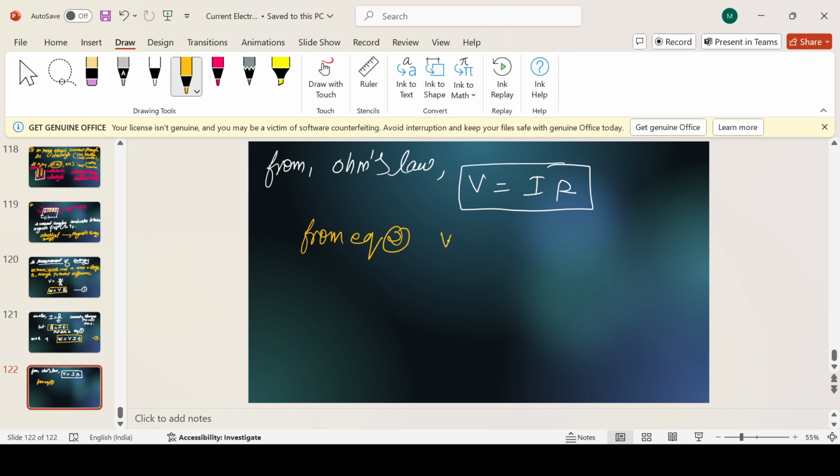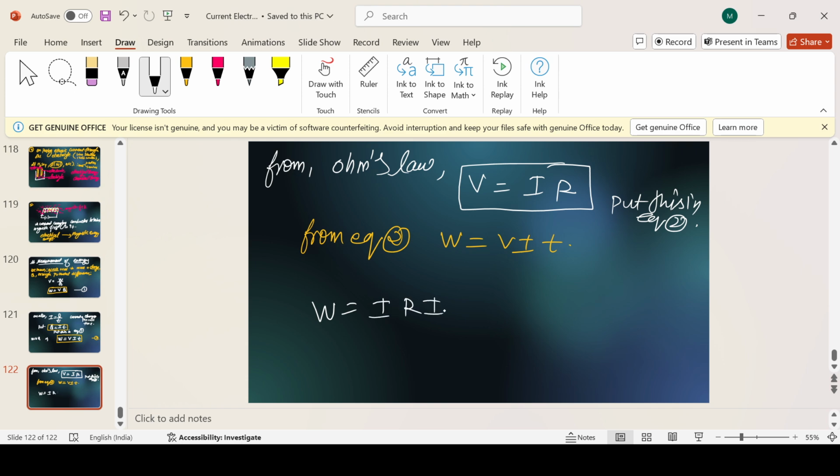From equation second, what did we have? Work is equal to VIT. Now put this in equation second. So from equation second we got this. Now W is equal to what? I R I T. So it becomes I square R T.